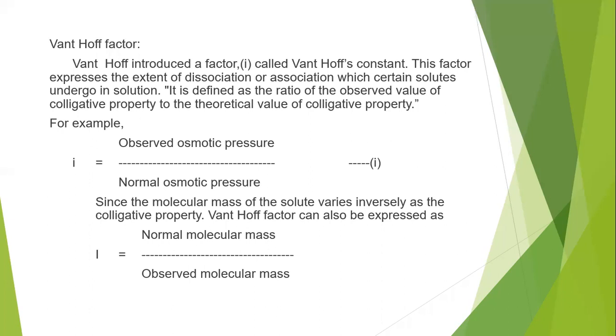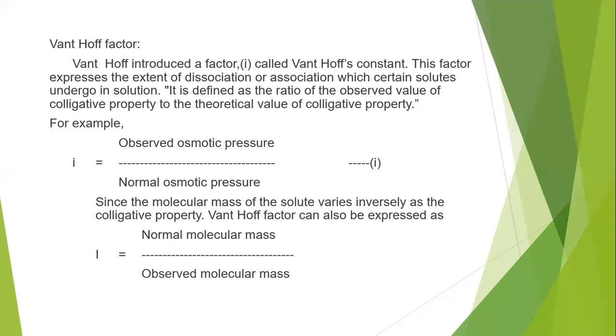Since the molecular mass of a solute varies inversely with the colligative property, that is, molecular mass is inversely proportional to the colligative property, or to the number of solute particles present in the solution, we can express the Van 't Hoff factor another way, in terms of molecular mass. The Van 't Hoff factor can also be expressed as i equals normal molecular mass by observed molecular mass.